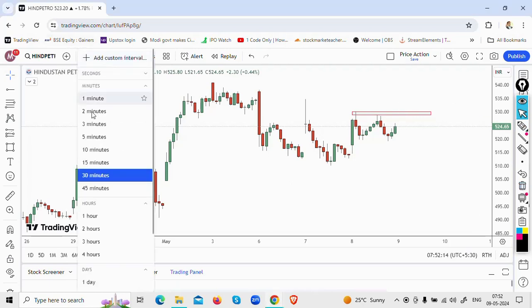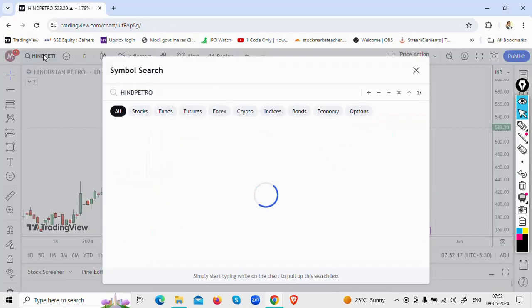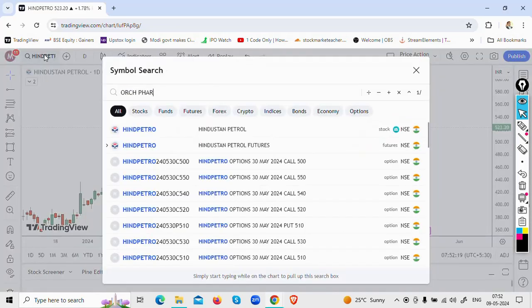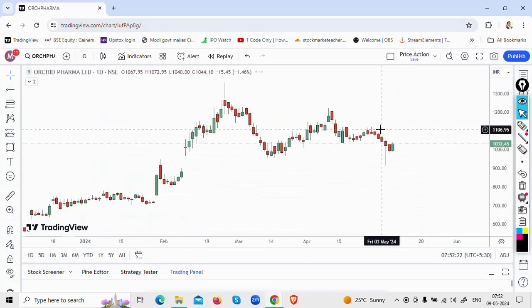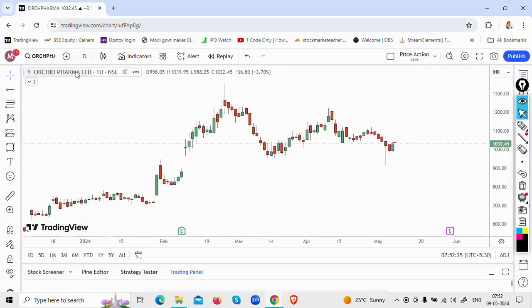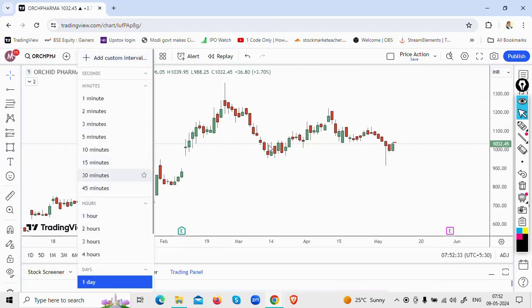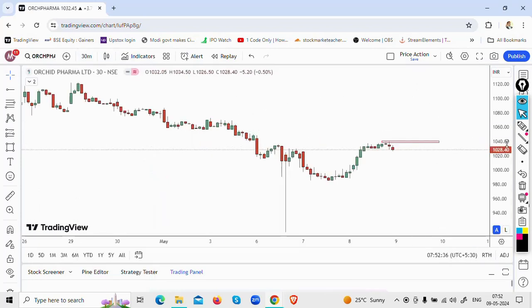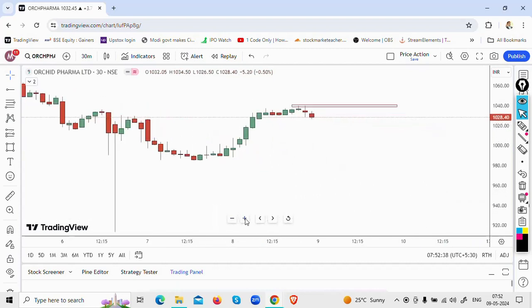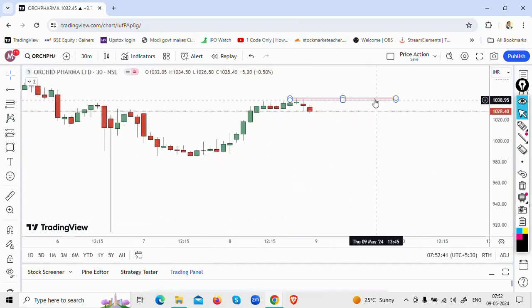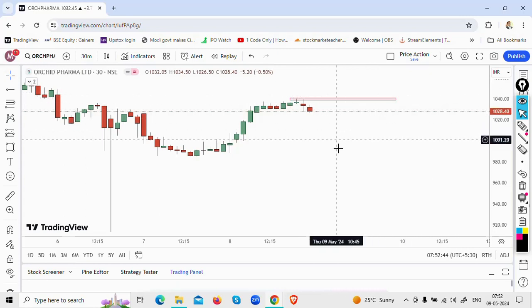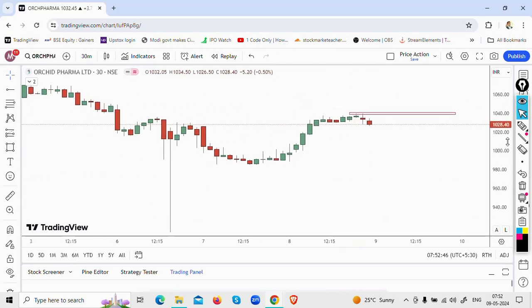The last stock that I'm looking at to initiate the long side is Orchid Pharma. Okay, this is the stock that I'm looking at to initiate a long trade. Now if you look at this stock, it had made a big move higher. Now it is back to the level of 1000. The price level that I'm looking at to initiate the long trade on Orchid Pharma is the 1038 to 1042 level to be broken, and once it is broken, I want to see that the buying is happening, the auctioning is happening towards the upside, then initiate a long trade.